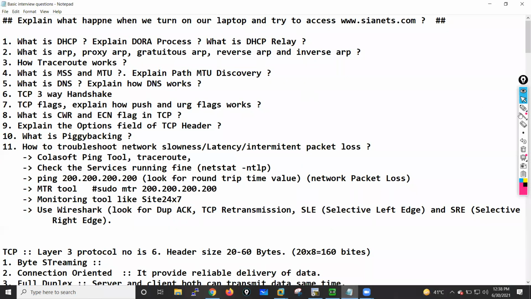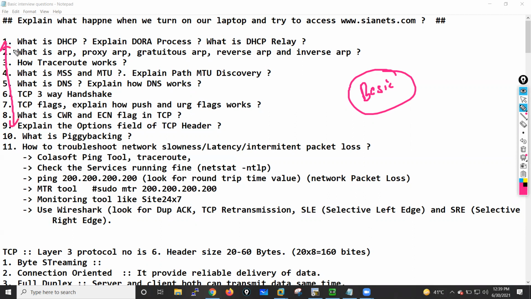Today I will basically discuss a few basic interview questions. These are the main questions which I'm going to discuss: what is DHCP, explain the DORA process, what is DHCP relay, what is ARP, what is proxy ARP, what is gratuitous ARP, what is reverse ARP, what is inverse ARP. Then we have how traceroute works, what is MSS and MTU, explain path MTU discovery, what is DNS, then what is the TCP three-way handshake, what are the TCP flags, and all these particular things I'm going to discuss.